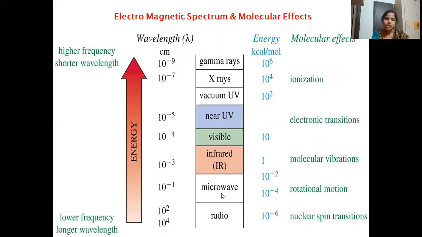Still further down, the least energetic, microwaves, only rotational motions are observed in the molecules. For radio waves, nuclear spin transitions take place. Radio waves are very less energetic, with higher wavelength. These are the various molecular effects that take place in matter when it is irradiated with different rays of the electromagnetic spectrum.